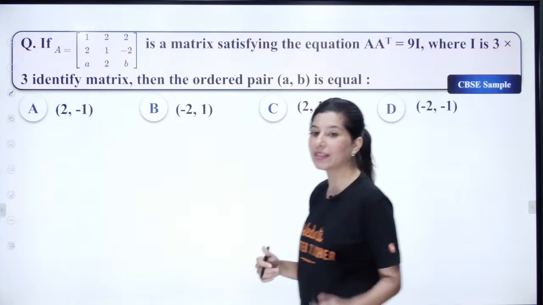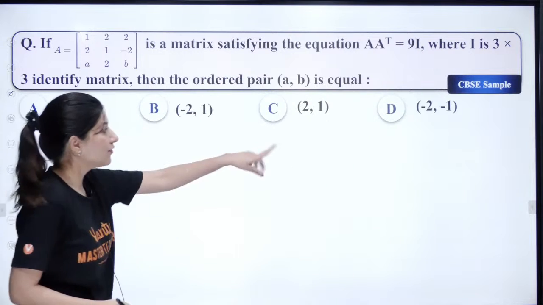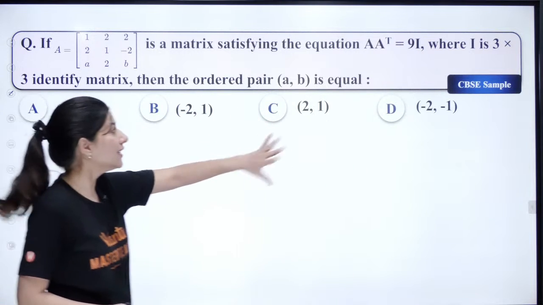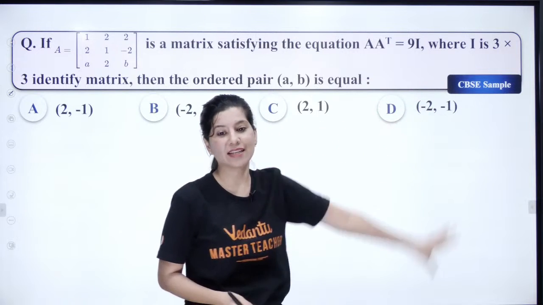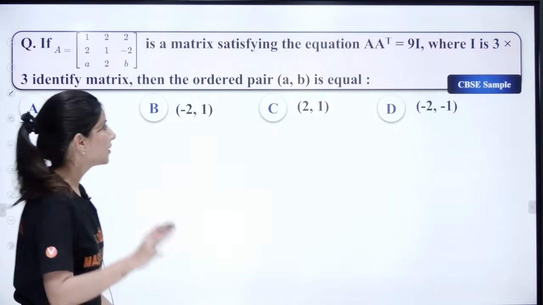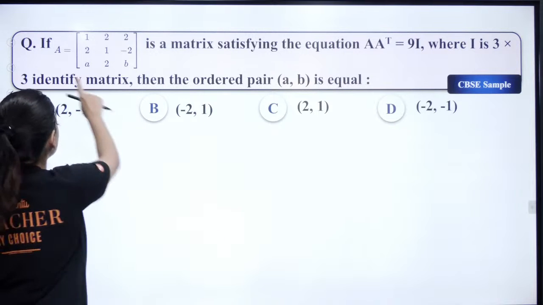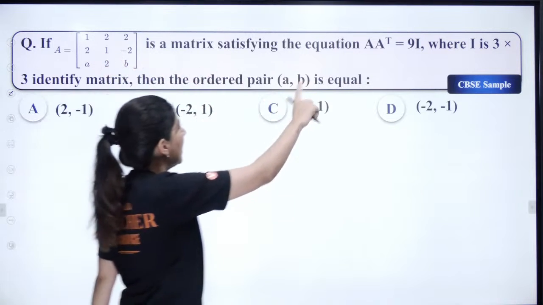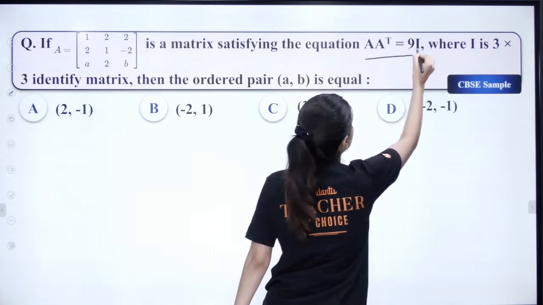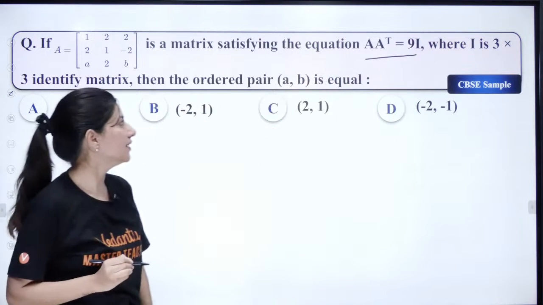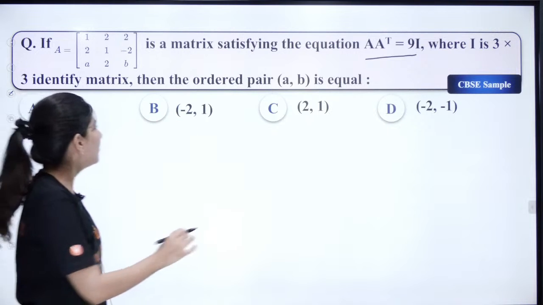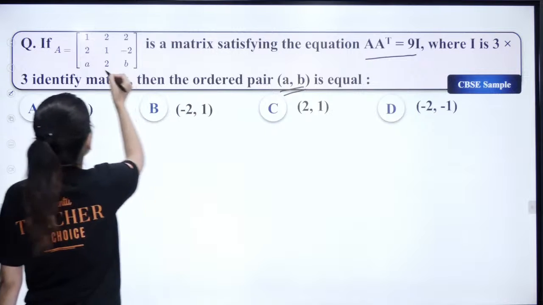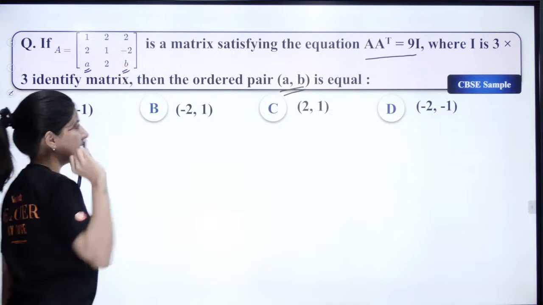Now let's focus on this question, which is from the CBSE sample paper. I really liked this question, and I thought this should be there in your 80 short series. So matrix A is given to us, and A times A transpose is nothing but 9 times I. And we are looking for the ordered pair a comma b. This is your a, this is your b.